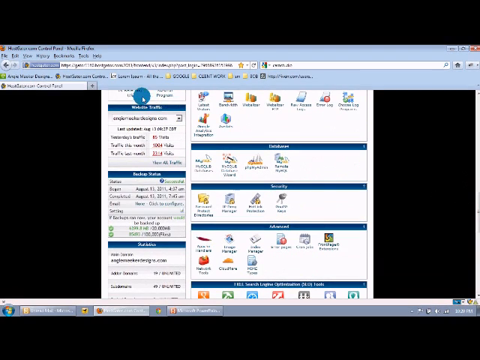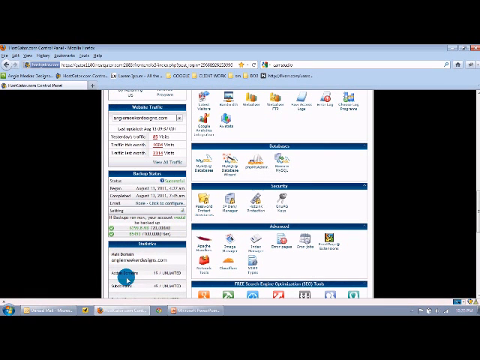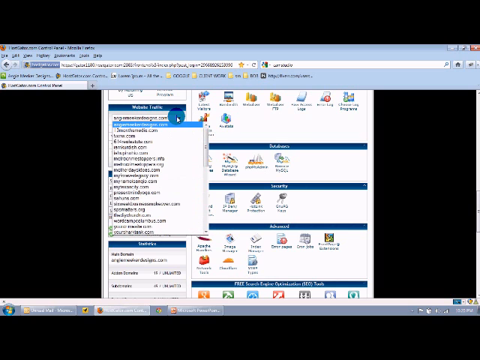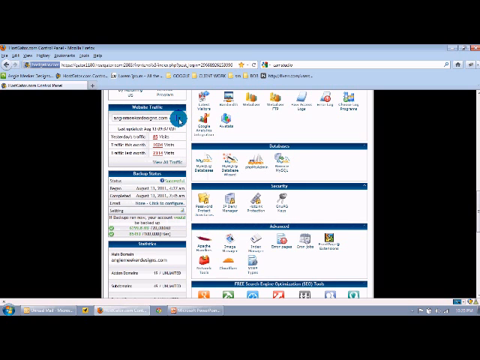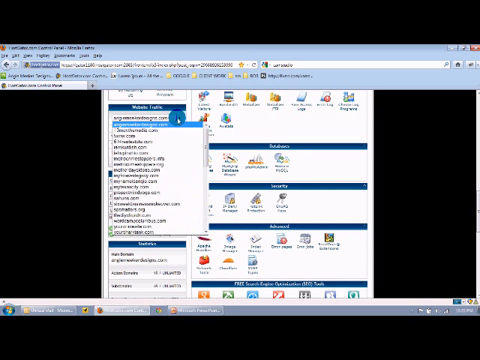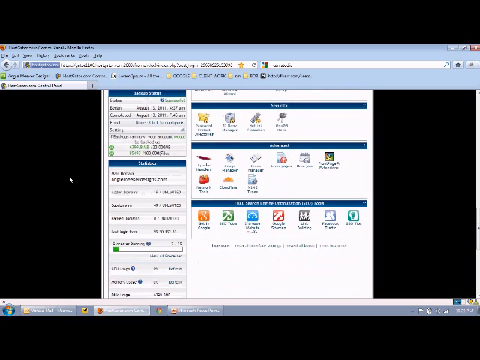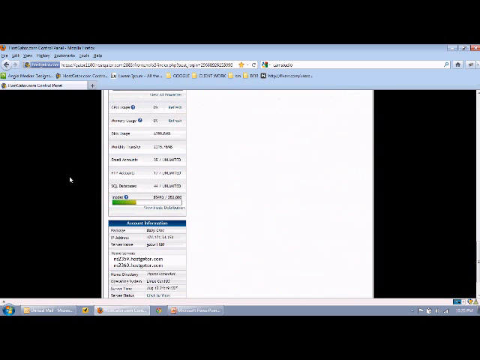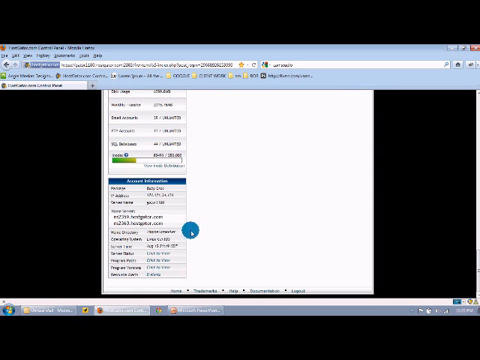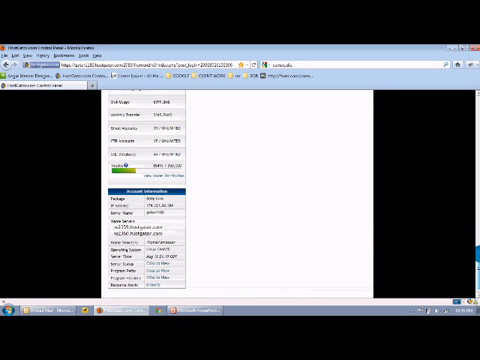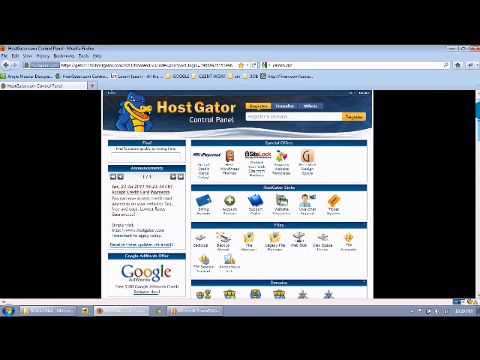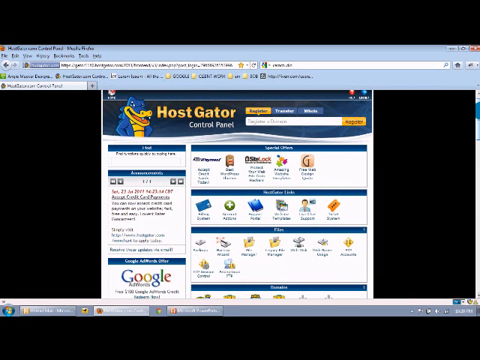Over on the left-hand side, you can see a few things that you might like to look at every once in a while. You can see a list of all of the domains that you have associated with your account. And then as you click on those, you can see quickly the traffic that you've had to those. If you scroll all the way down, you can see again your name servers if you happen to need those for any reason.